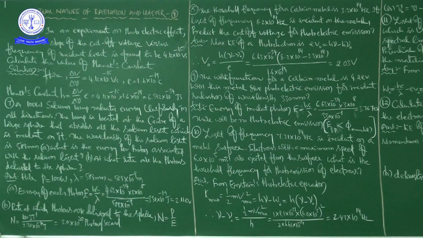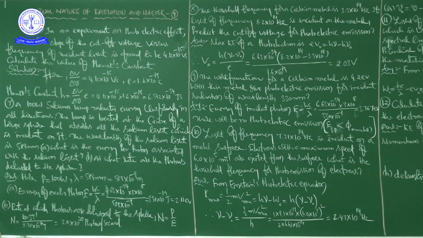If you do this division, that is equal to 3.0 into 10 to the power of 20 photons per second. This is the rate at which photons are delivered to the sphere. N is equal to 3 into 10 to the power of 20 photons per second. So these many photons are delivered to the sphere from the source.